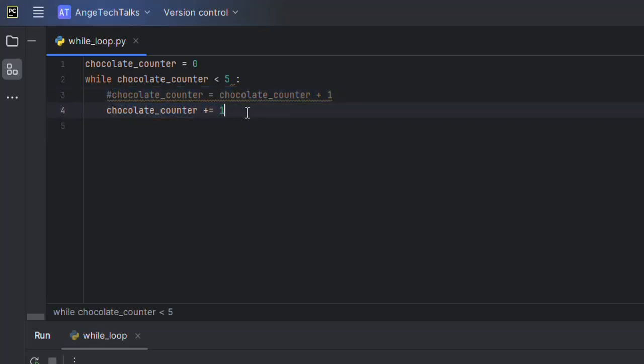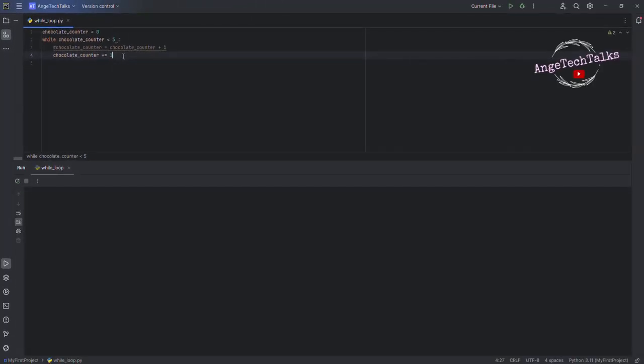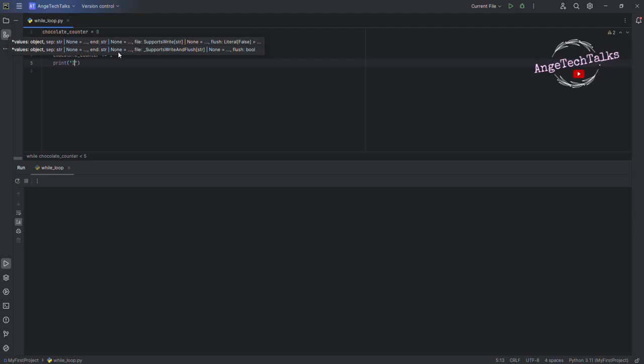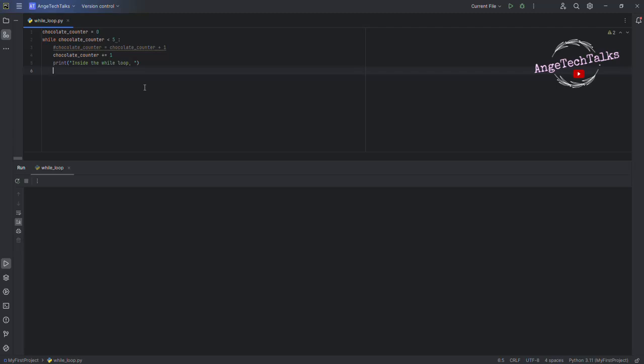Here we increase the value of chocolate counter by 1. Then inside our while loop we need to print, for example, the chocolate number, then the chocolate counter.